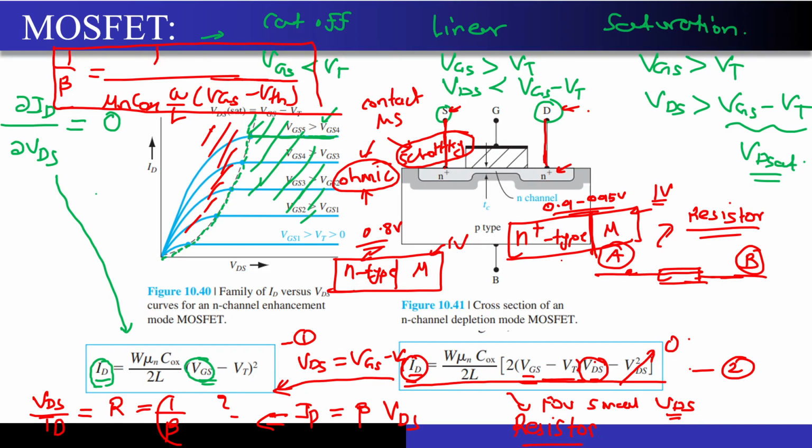Another way to imagine this: if I make the doping even heavier, let's say this is 10 to the power 17, and I make it 10 to the power 19 or 10 to the power 20, then this material will not act like a semiconductor anymore. It will act like a metal. The more I increase the doping, the more this material acts like a metal, and the smaller the voltage drop when I give a certain voltage to this metal contact. This is one way to think about it. So that is one of the main reasons why we have N plus regions over here.